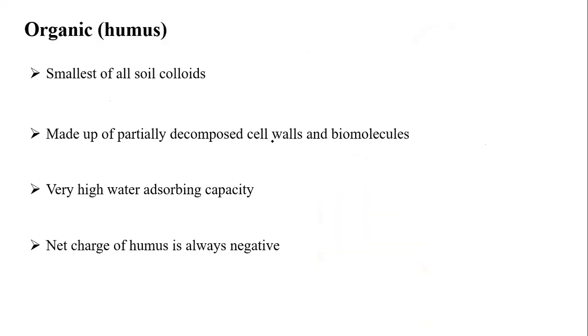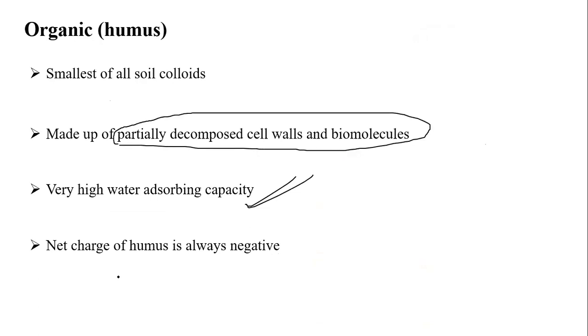Coming to the next, finally our favorite, organic humus. What is humus? The ultimate decomposed product is called humus or humin. It's the smallest of all soil colloids, as we discussed previously. All very small soil colloids, maybe up to partly decomposed. It consists of mainly partially decomposed cell walls or biomolecules, and it will have a very high water absorbing capacity. This is very important. These are derived from the decomposed cell walls of biomolecules, and the net charge of humus is always negative. So the net charge will always be a negative fraction.